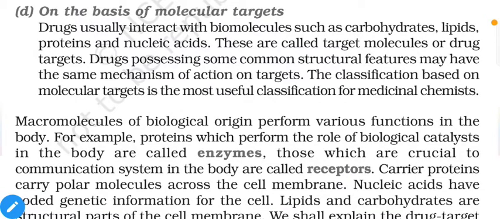The classification based on molecular target is the most useful classification for medicinal chemistry. We are going to discuss this point in upcoming points as well. Most of the points mentioned in this classification will be discussed in this unit, and if some of them are not, then we are going to discuss them in detail in upcoming sections.